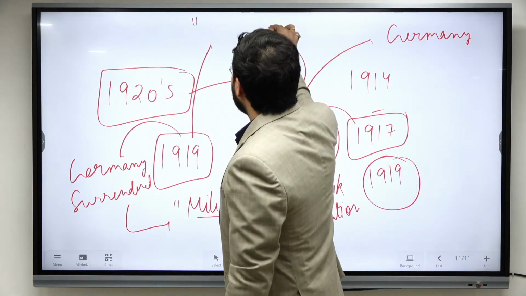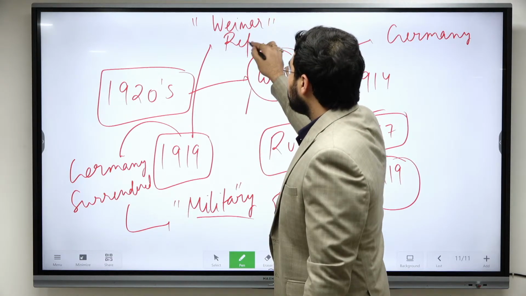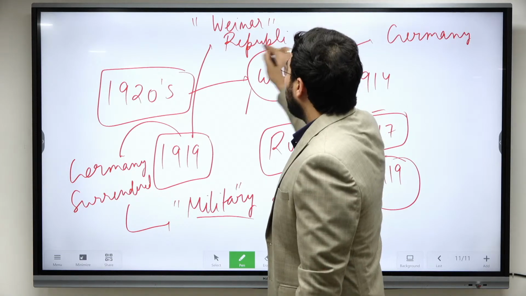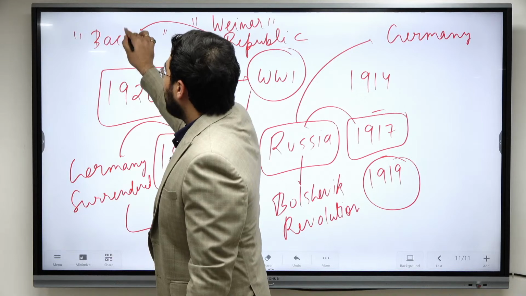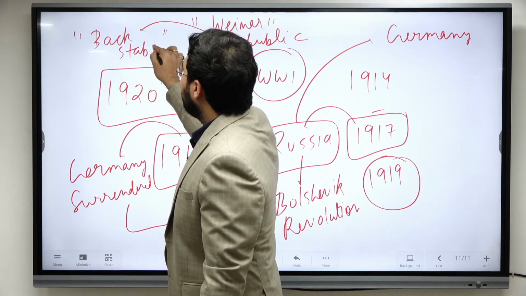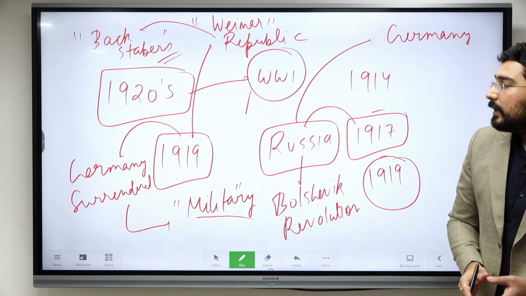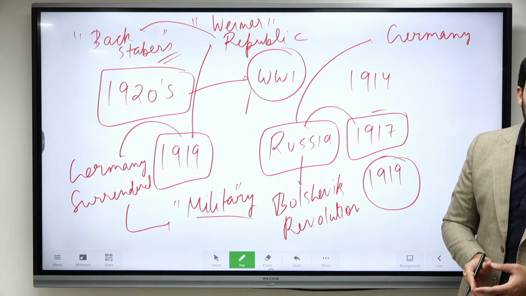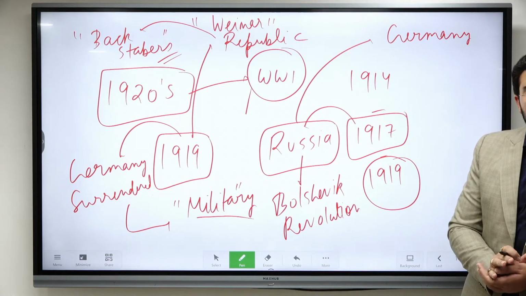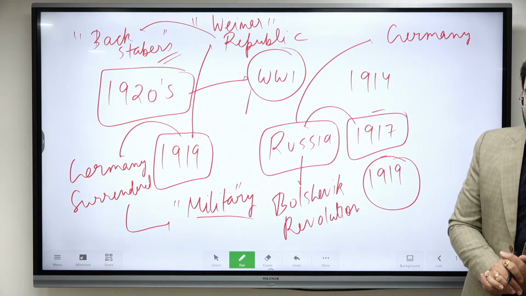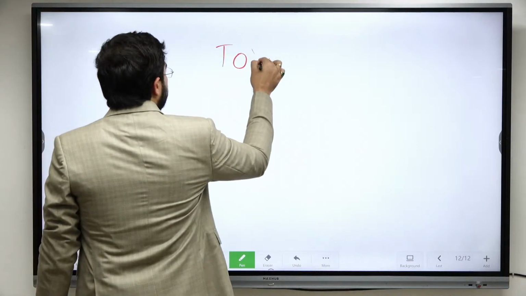They had surrendered. This surrender was done by the Weimar Republic, and from this time onwards they were ridiculed as backstabbers. So the Weimar Republic was the government which signed the treaty in 1919. This treaty was the Treaty of Versailles. This treaty became one of the most controversial treaties in the history of the world. All of you know this Treaty of Versailles.